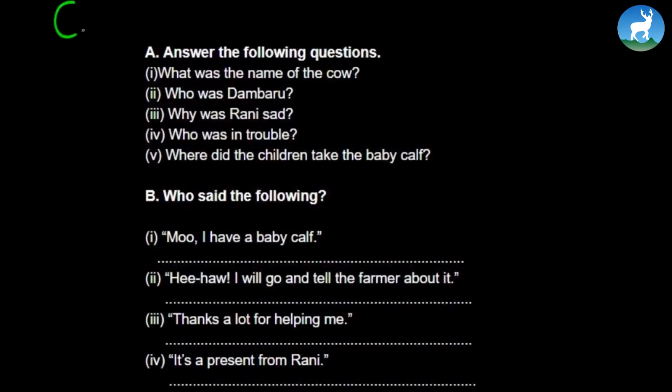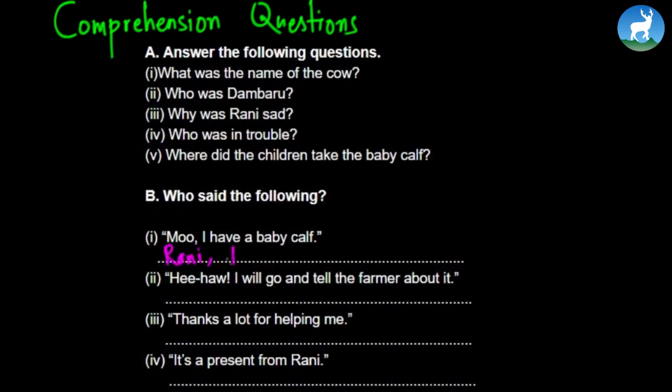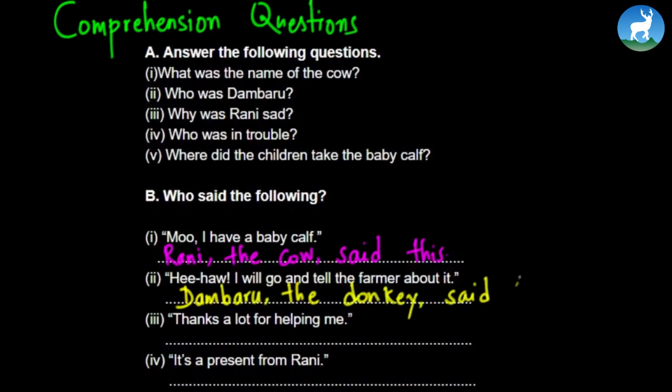So starting with some comprehension questions. But before that, let's go to section B and try to find out who said these dialogues. The first one, "Moo, I have a baby calf." Who said that? You can write Rani, the cow, said this. "Hee-haw, I will go and tell the farmer about it." Dumbaroo, the donkey, said this. "Thanks a lot for helping me." Again, Rani said that. "It's a present from Rani." The children said that.